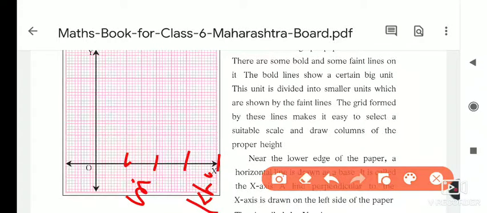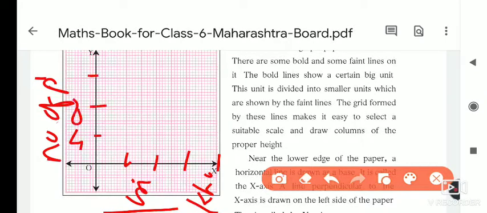And here is the scale we have. The name of the games we have to write here, and the number of players we have to write here. And here, suppose, it is 4, 8, 12. So how many students participated in cricket? That time we have to select this box, a rectangle, in that way.